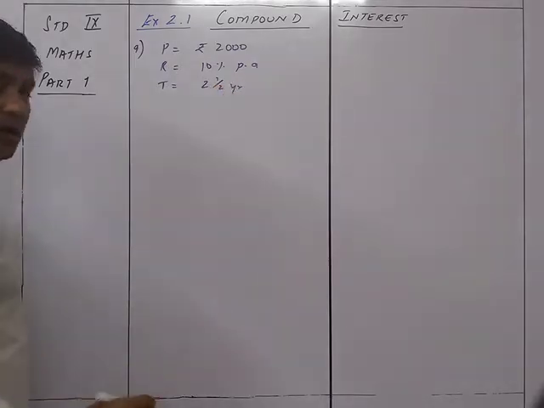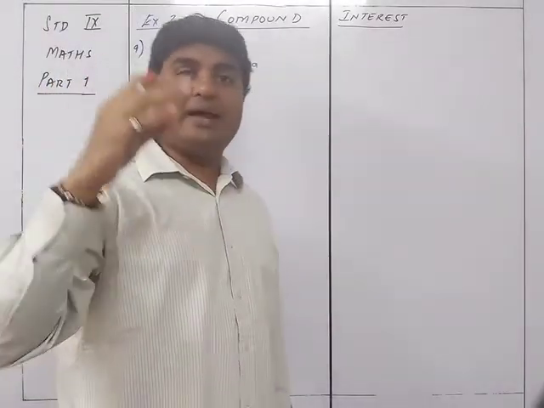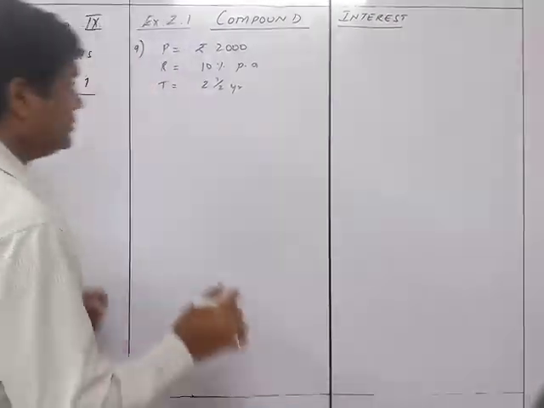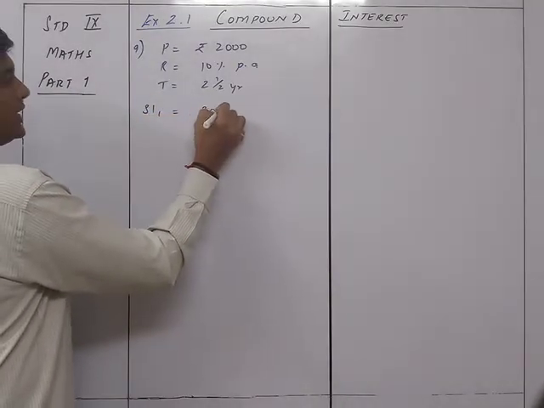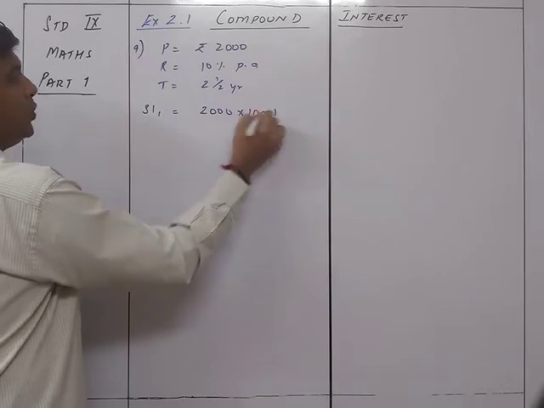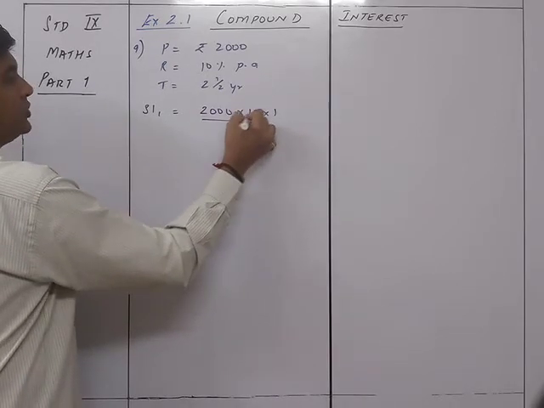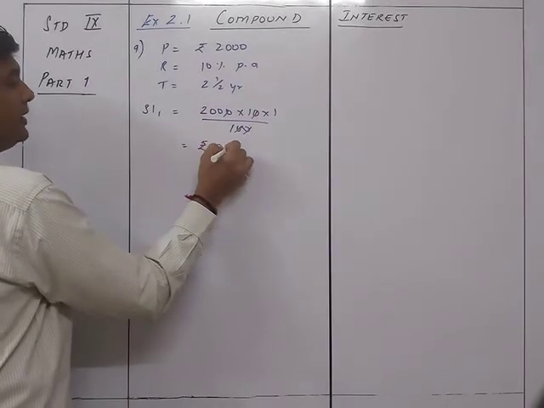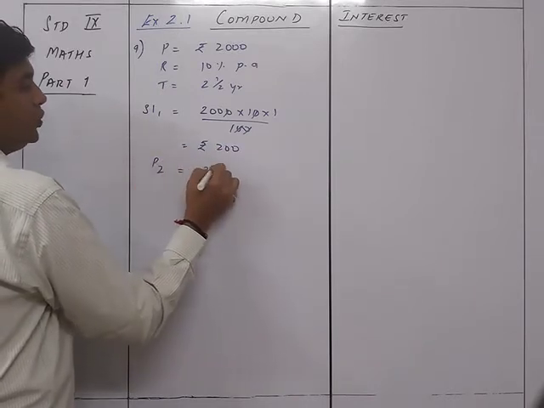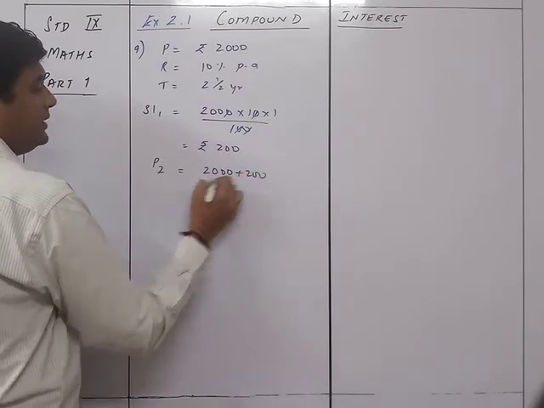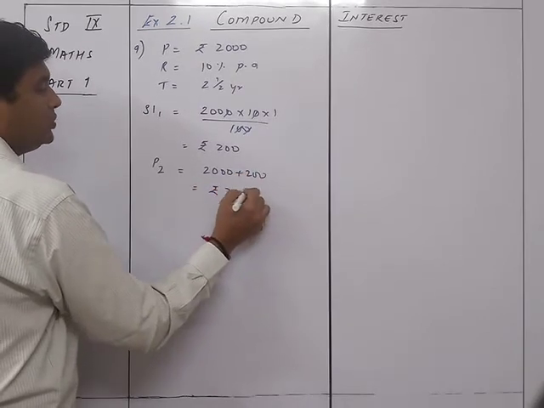So we are going to do it for 1 year, second year, and then half year. ऐसे करके करना पड़ेगा. So let's take one by one. That is SI1 will be equal to 2000 into 10 into 1 upon 100. So that gives you 200. So P2 is equal to 2000 plus 200, which is rupees 2200.